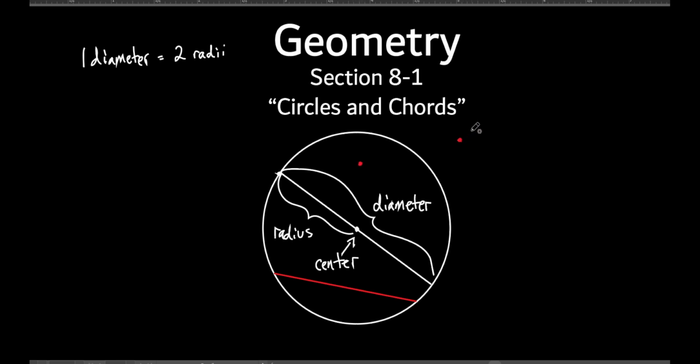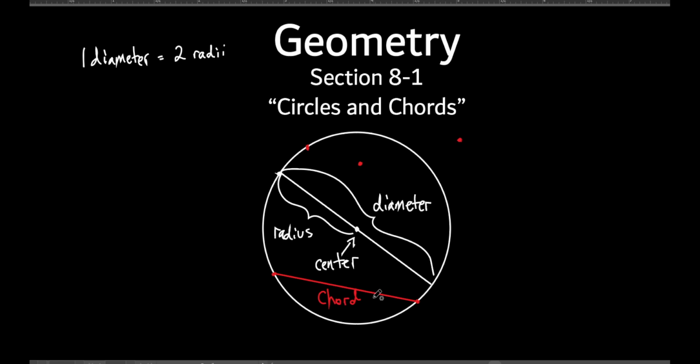What about this point out here? It's outside the circle, okay? What about a point right there that's on the circle? Everybody see that? So if I connect two points on the circle, there's a point on the circle, there's a point on the circle. If I connect with a straight line two points on the circle, we call this a chord. So that's probably something you haven't heard before, would be my guess. Maybe you have, maybe you haven't. You've probably heard of diameter, you've probably heard of radius, and you definitely heard of those because we did area with radius, didn't we? We did circumference with radius and diameter. All right, so you've definitely heard of those. The chord is probably the one thing that you have not heard of.